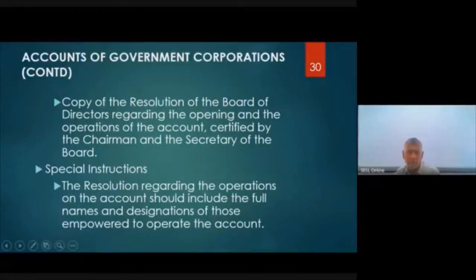The resolution regarding operating of the account should include the full names and designation of those empowered to operate the account, right? The resolution must have these details. What are the details? Full names and designation of the persons operating the account.